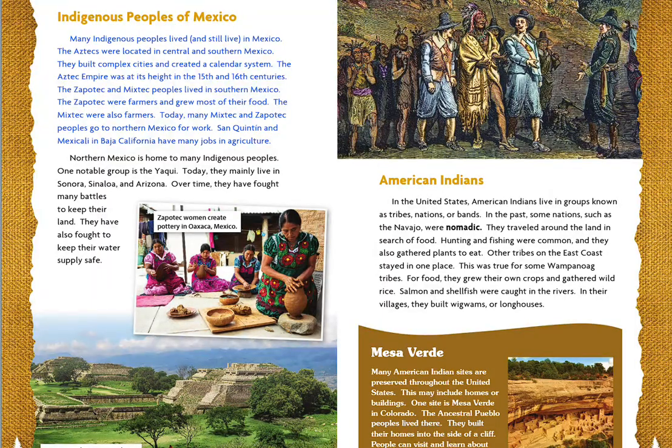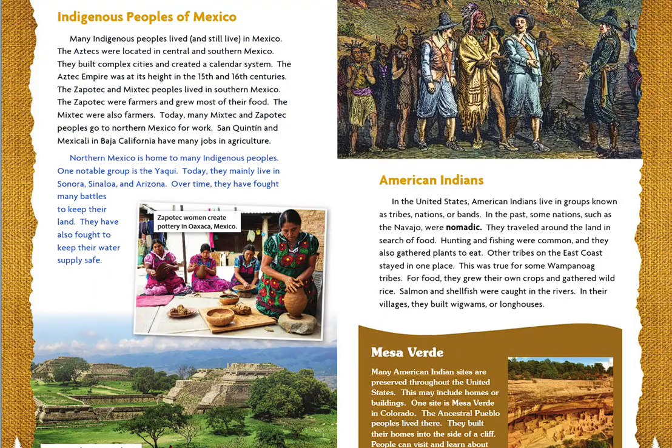The Zapotec and Mixtec peoples lived in southern Mexico. The Zapotec were farmers and grew most of their food. The Mixtec were also farmers. Today, many Mixtec and Zapotec peoples go to northern Mexico for work. San Quintin and Mexicali in Baja California have many jobs in agriculture.